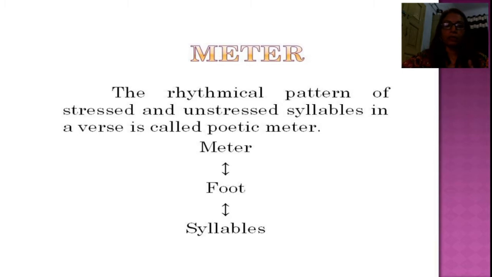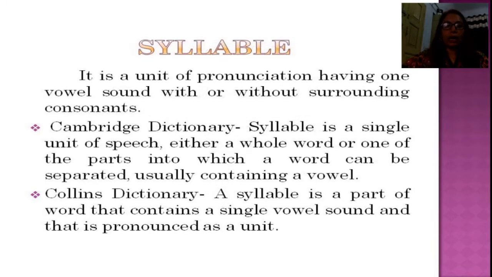What is the pattern? Meter, foot and syllable. So the lowest unit is the syllable. What is a syllable? A syllable is a unit of pronunciation having one vowel sound with or without surrounding consonants.